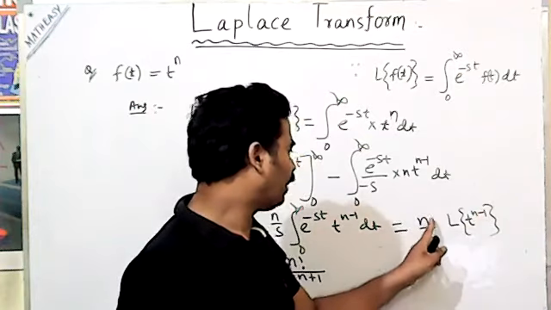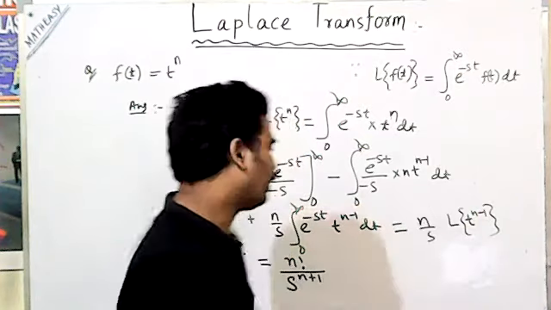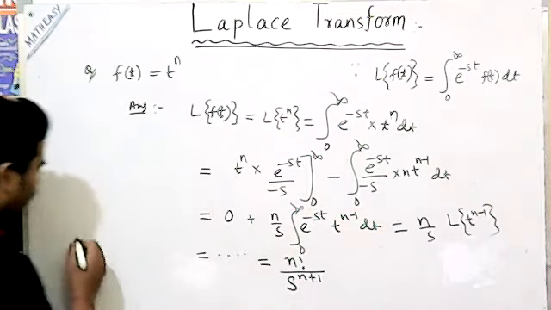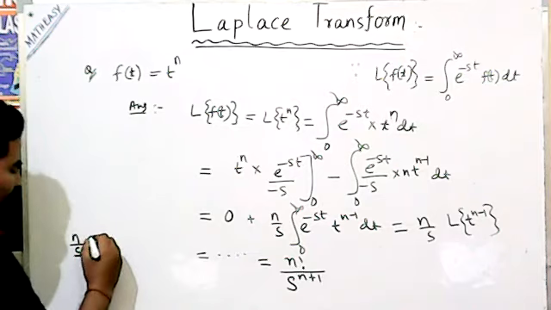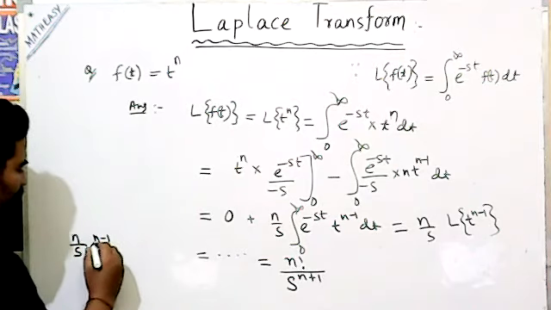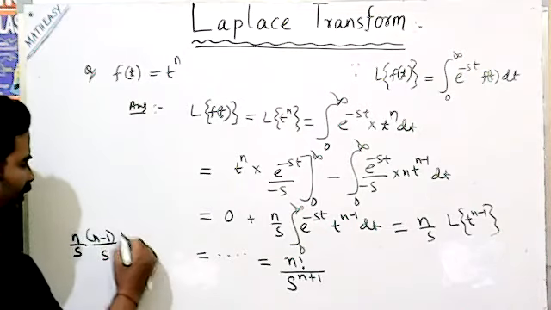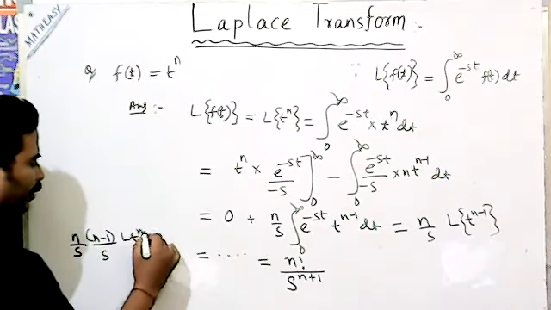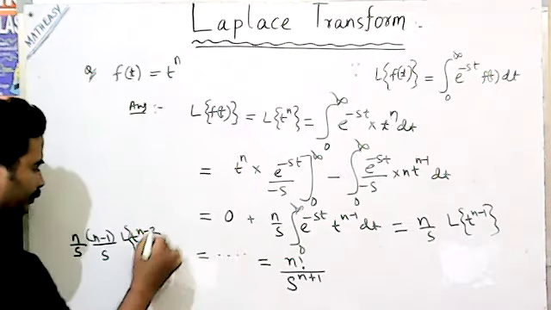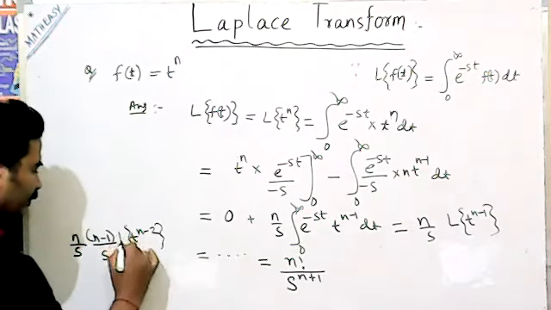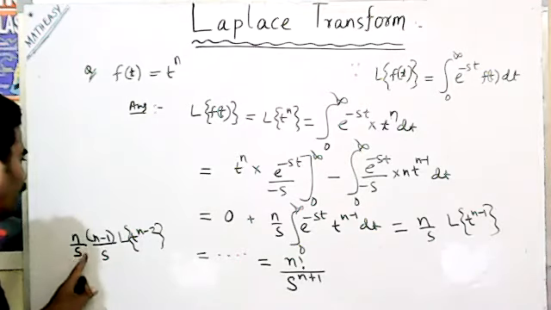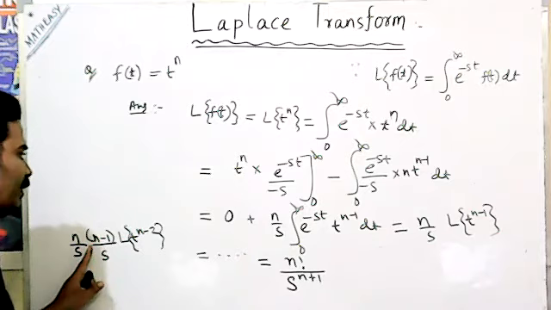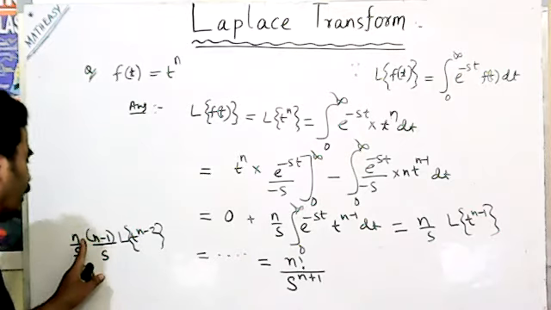So n into n minus 1 keeps increasing. Let me explain: n by s, then here n minus 1 by s, similarly Laplace of t to the power n minus 2 comes. That means here n factorial will come.